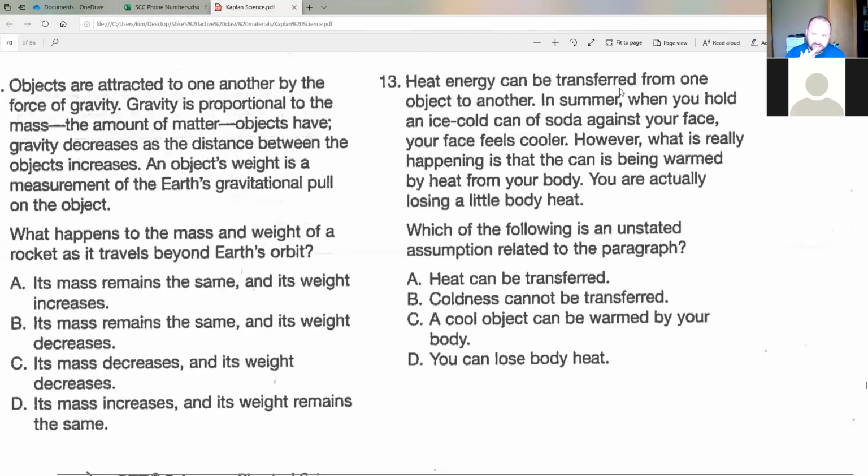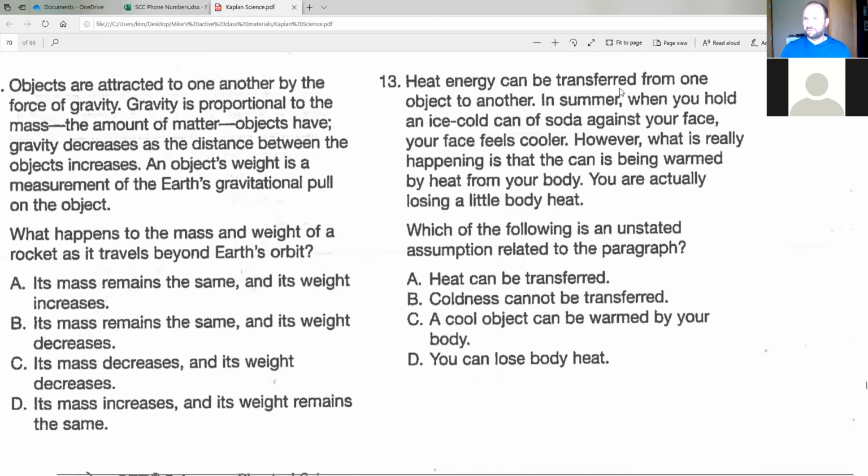Secondly, you don't need to, but it would help if you know what an assumption is, right? So we know what unstated means. Unstated means not mentioned. Assumption is a guess or something we assume to be true, right? Based on what they tell us. So it's more than a guess, but I guess that's a little bit close to defining a word with the same word.